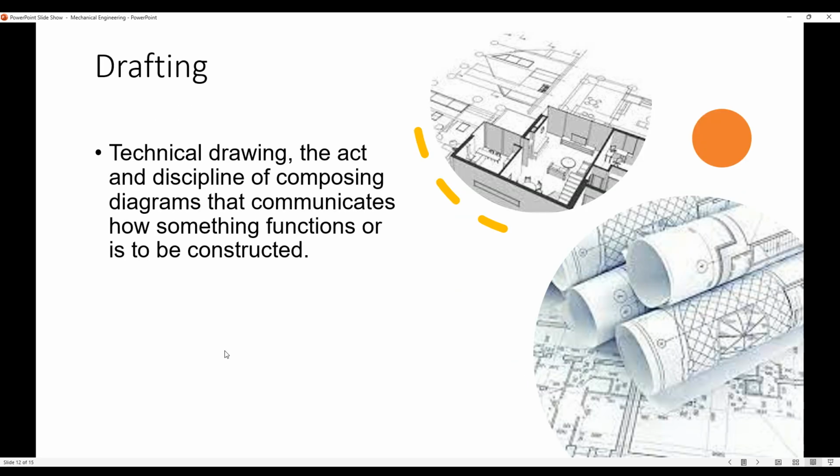Drafting, as you see in the picture, drafting is designing or drawing of the project. So, drafting is the technical drawing, the act and discipline of composing diagrams that communicates how something functions or is to be constructed. So, it could be of a building, it could be of an engine, it could be of any machine that you design.